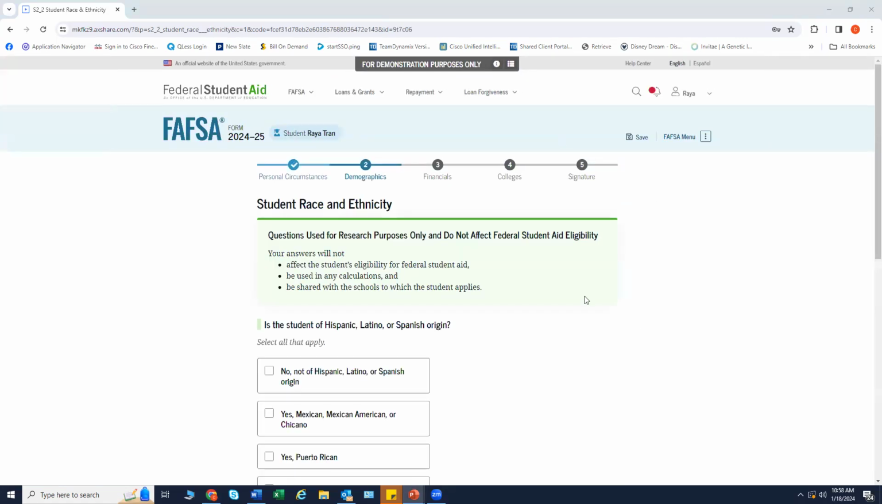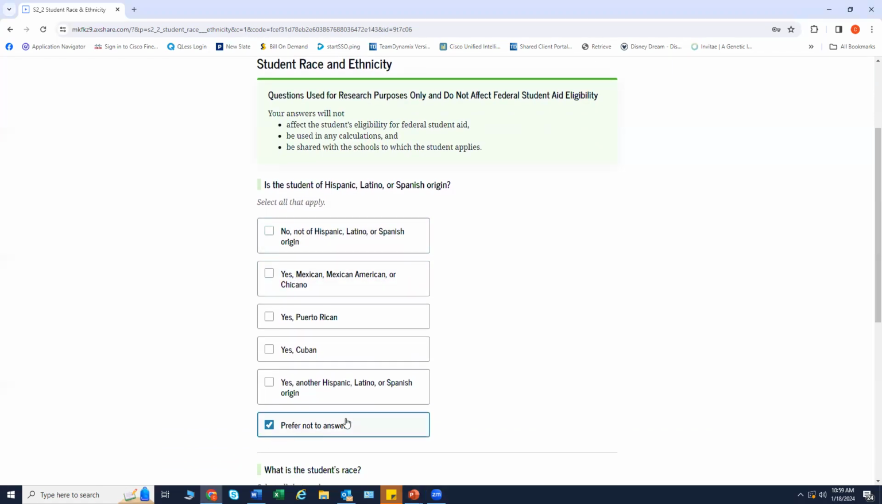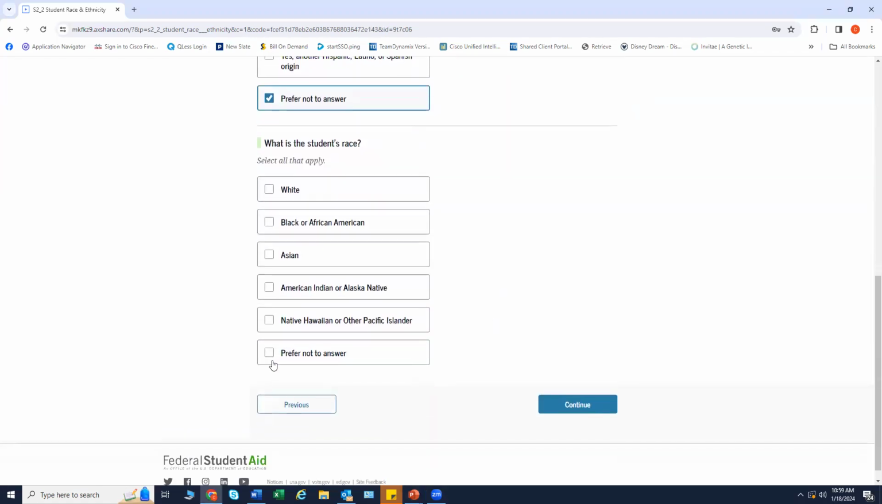The student is asked if they are Hispanic, Latino, or Spanish origin. They are asked about their race. The student selects checkboxes to answer these questions. Again, these are for research purposes only.